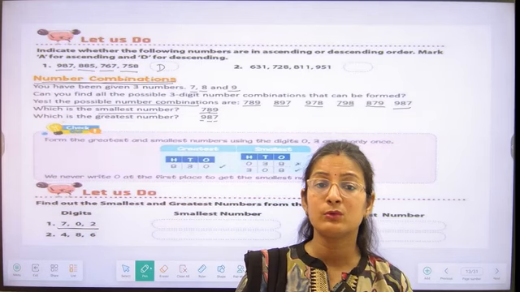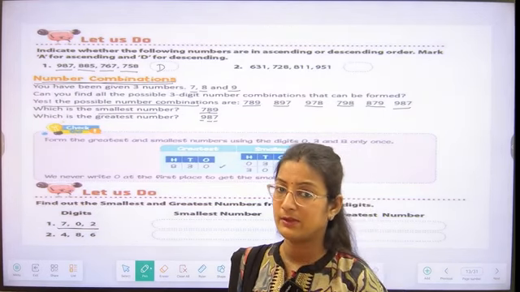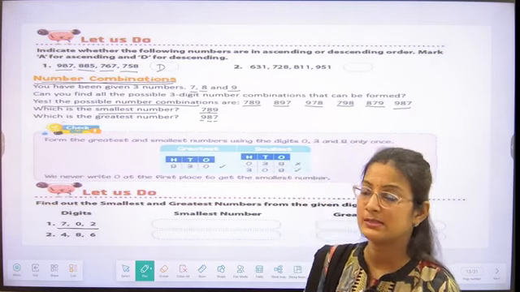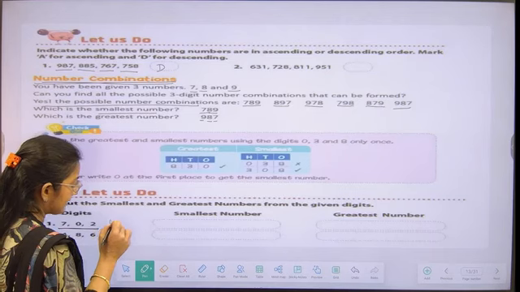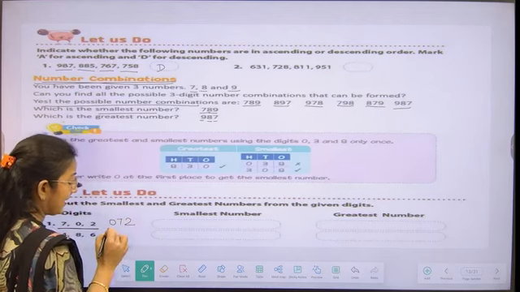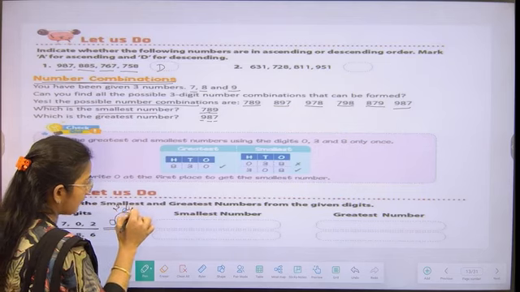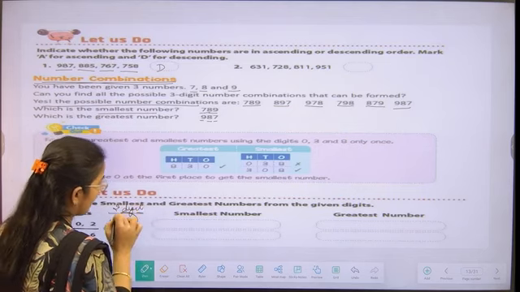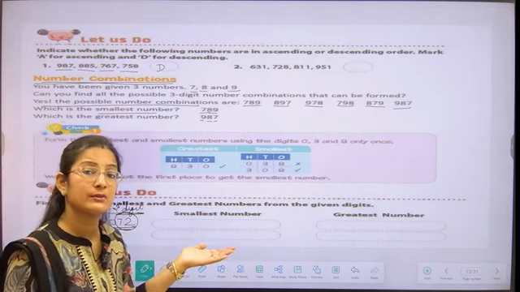We have to add the 0 at the second place, not at the 100 place. If I add 0 at the 100 place, students, that is 072, then it will form only a two-digit number. And we have to make a three-digit number.